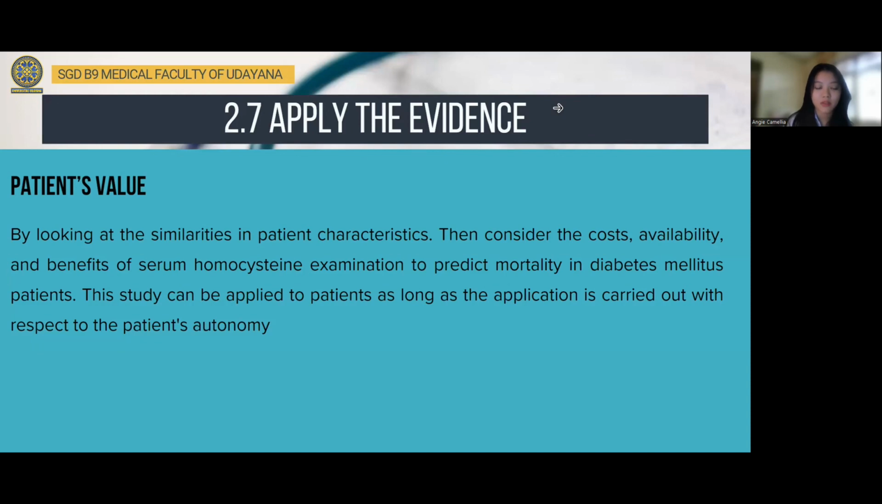In patient value, we are looking at the patient category. And then consider the cost and variability and benefits of homocysteine examinations to predict mortality in diabetes. In the study, we approach the rating system, the algorithm is carried out with respect to the rating alternative.